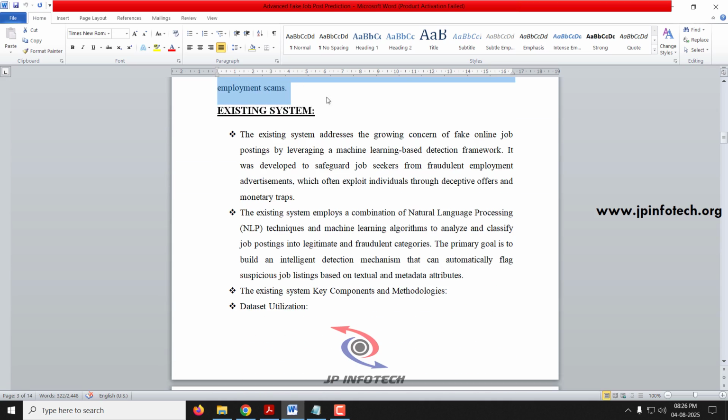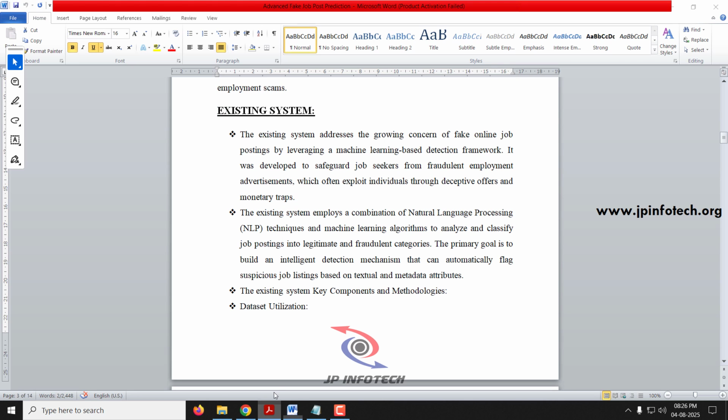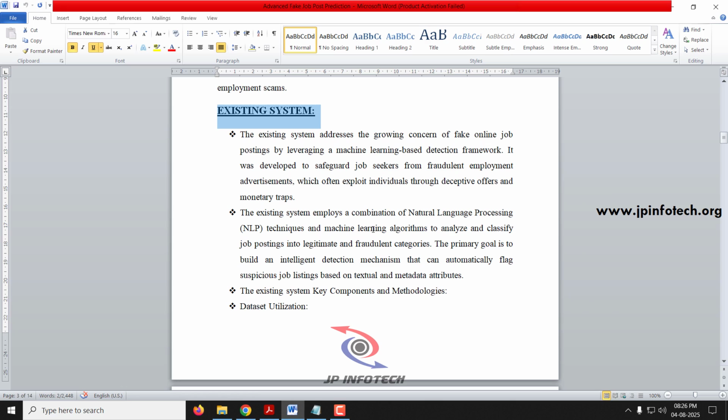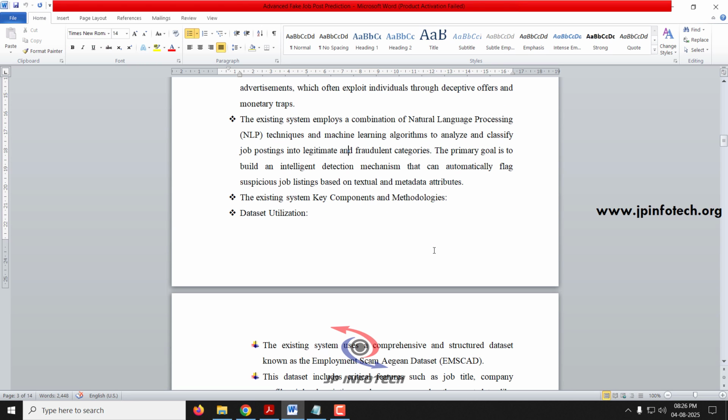So coming to the existing system, as mentioned, we are going to consider the base paper as the existing one. In the existing system part, the authors have utilized a machine learning model for detecting fake online job postings. Here they have used a combination of natural language processing techniques and machine learning algorithms to classify the job posting as legitimate or fraudulent. This is the primary goal that they have used.